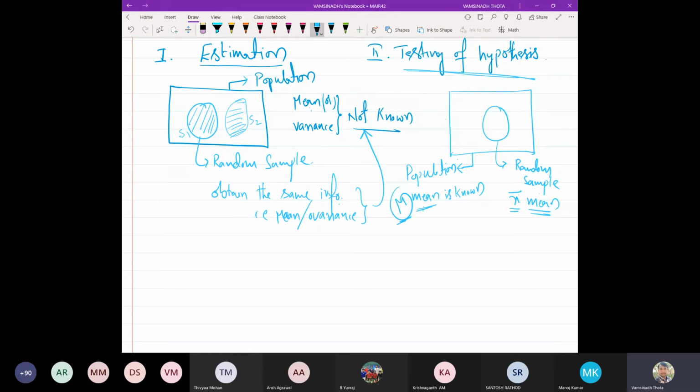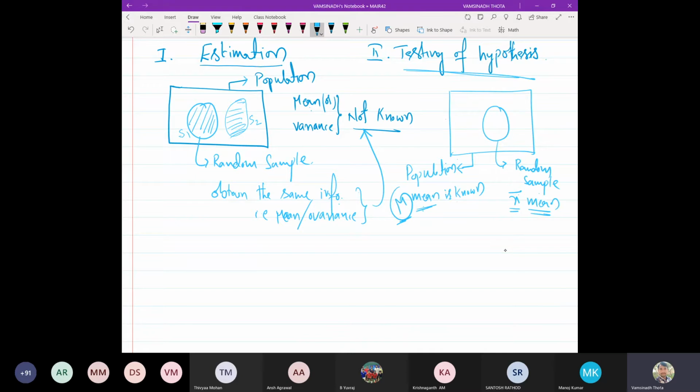Now, suppose mu is exactly equal to x bar, then of course you may accept the hypothesis. But it is not necessarily true, right? Population mean is not necessarily exactly equal to the sample means.